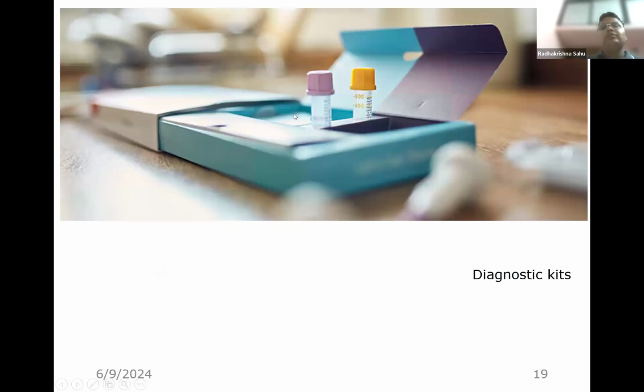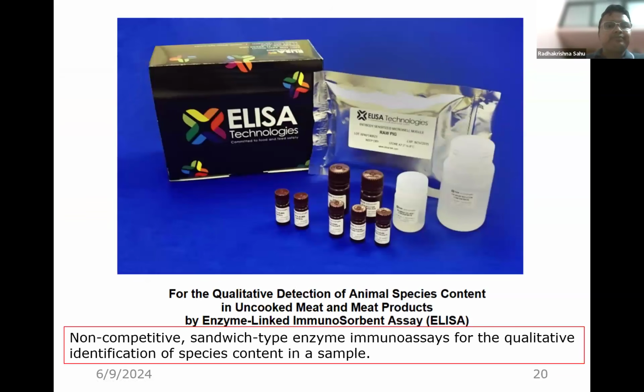So I have gone through some diagnostic kits which are available commercially for authentication of meat species. This is one kit for qualitative detection of animal species content in uncooked meat and meat products by enzyme linked immunosorbent assay technique. This is a non-competitive sandwich type immunoassay for qualitative detection. One thing to note is that it is for qualitative detection, but it cannot quantify how much adulterant is present in the sample. And this kit is developed for analyzing raw meat.